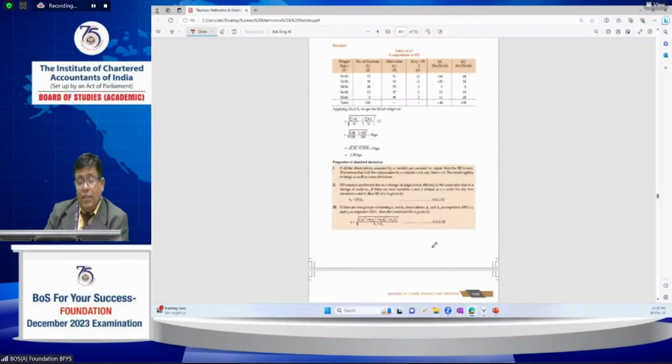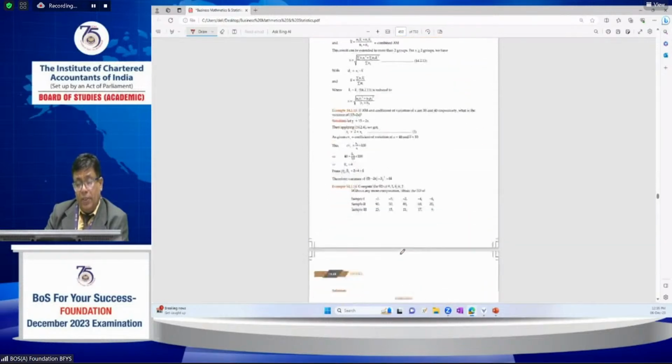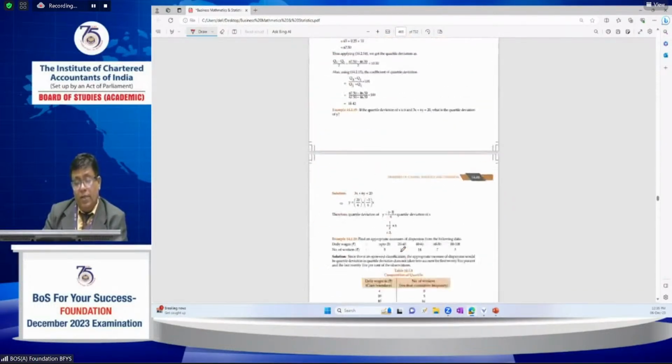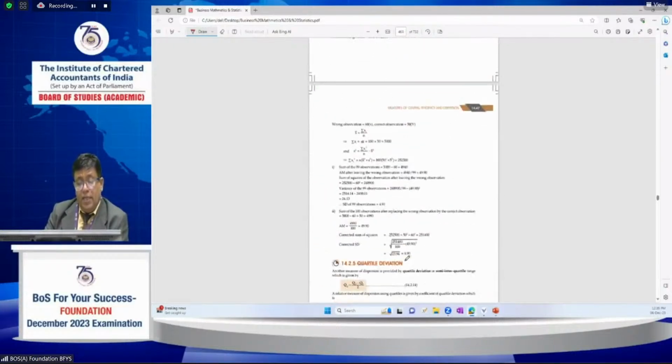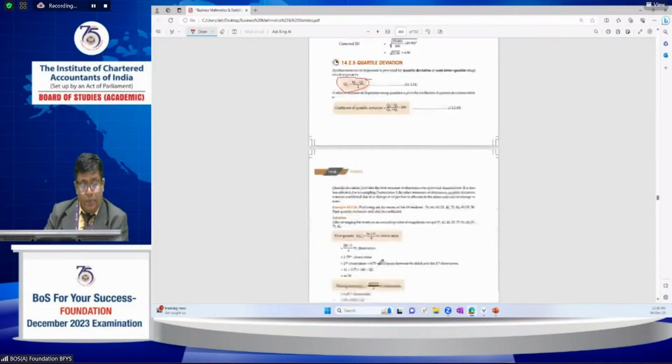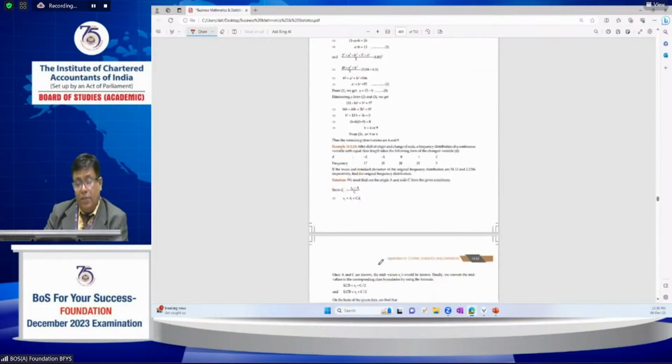Next, combined standard deviation and its properties. All these are very important from the examination point of view. Next, quartiles. What is the first quartile, and what is the semi-interquartile range? This is also a very important property: Q3 minus Q1 by 2, where Q3 is the upper quartile and Q1 is the lower quartile. The coefficient of quartile deviation equals (Q3 minus Q1) by (Q3 plus Q1) into 100. This is very important from the examination point of view also.